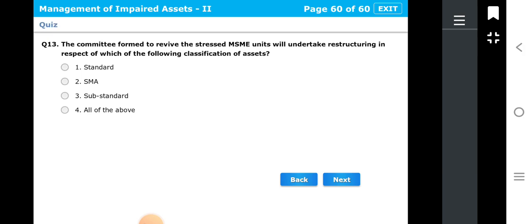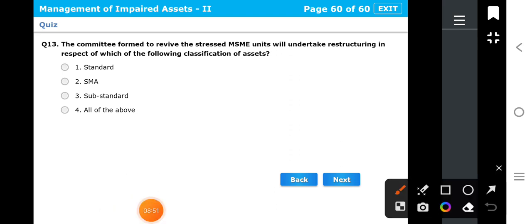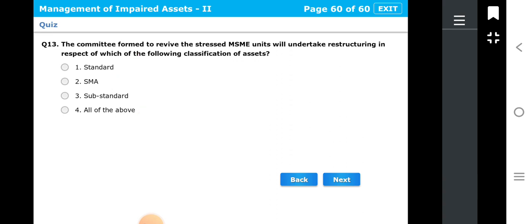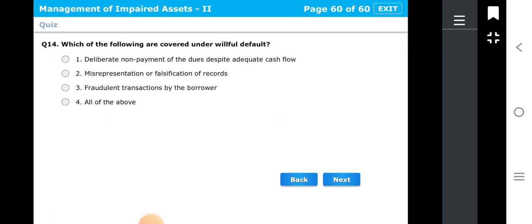The committee formed to revive the stressed MSME units will undertake restructuring in respect of which of the following classification of asset: standard, SMA, substandard, all of the above. So let's see what will be the right answer. The correct answer will be fourth, that is all of the above. That revival can be in standard asset also and SMA and substandard also. Okay, let's see next question, question number 14.